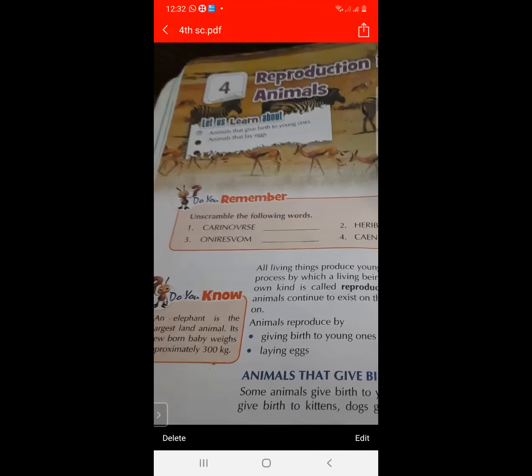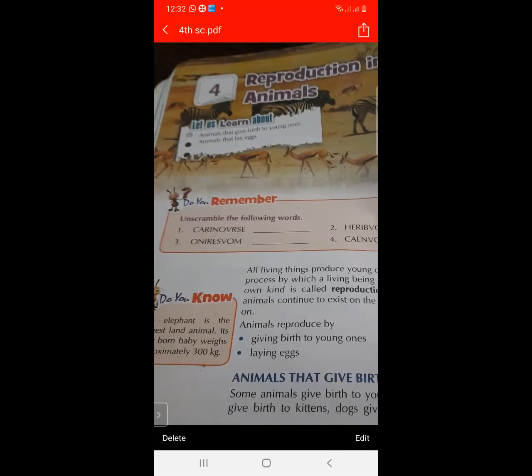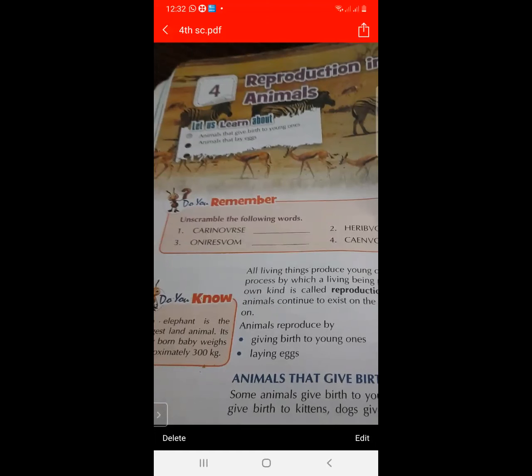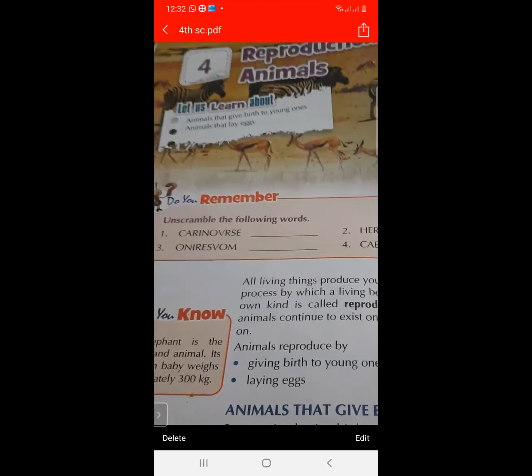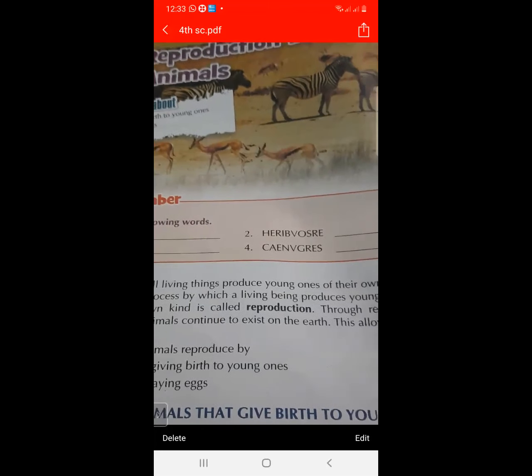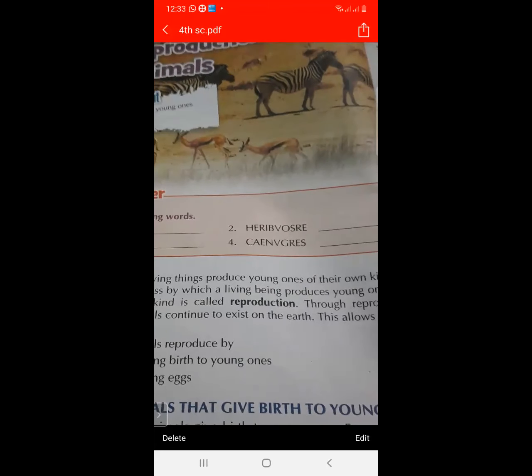So first word is carnivorous. This is carnivorous. And the next unscrambled word is